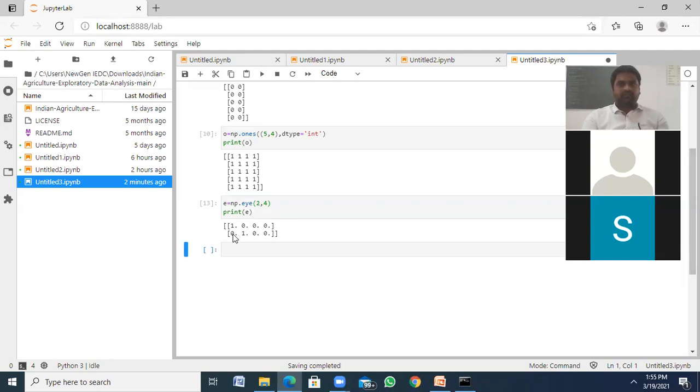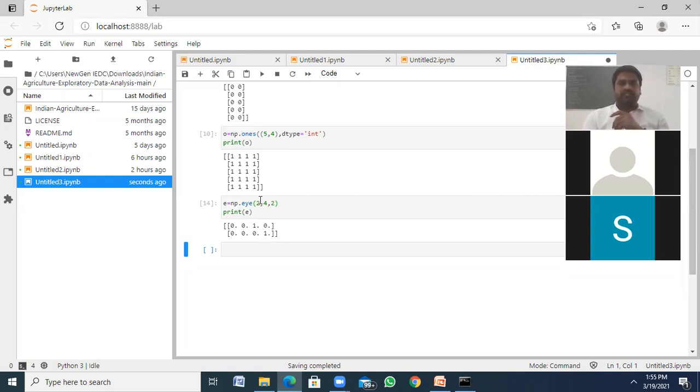Okay, if at all you want to shift the diagonal to the next, we can use k like this, by 2. It starts with 0 1 by default, and here it starts with 2. The diagonal values start at the second index, moving towards the next third.